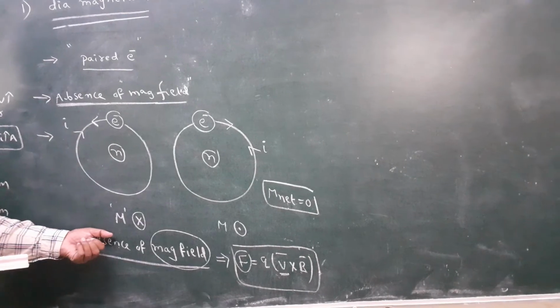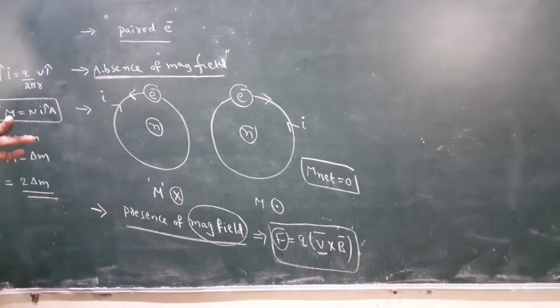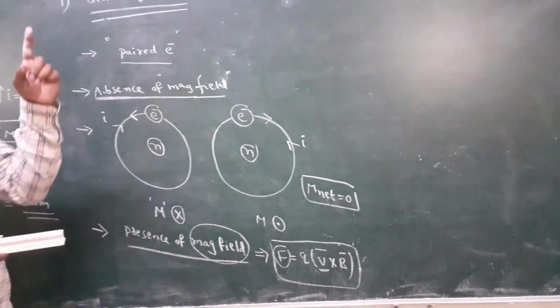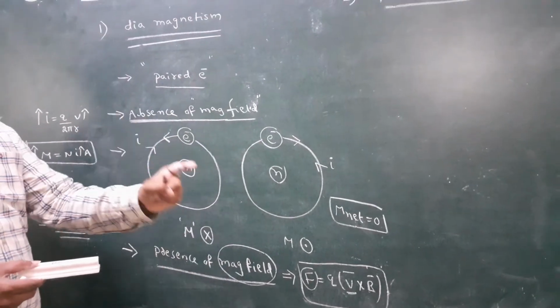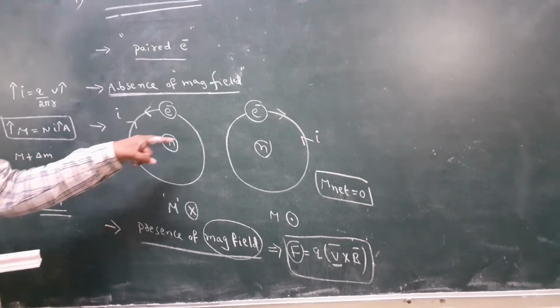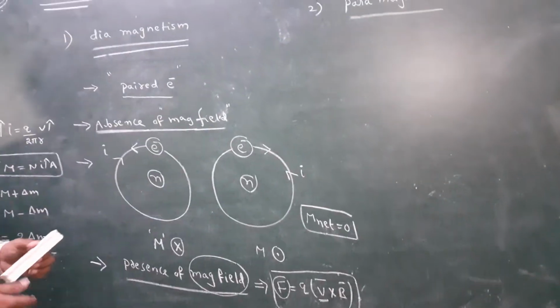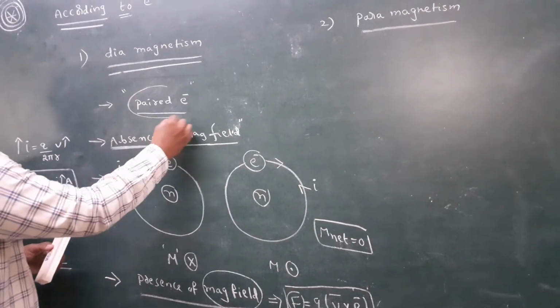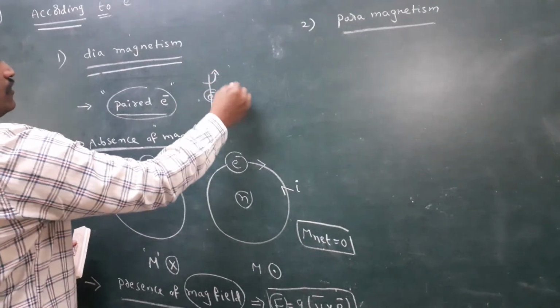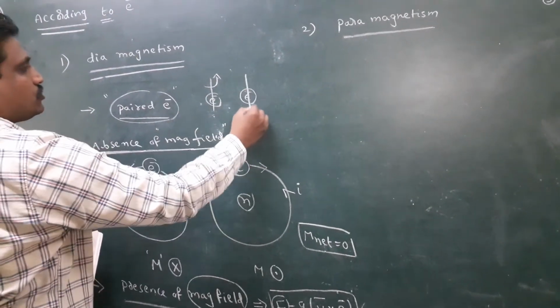In the presence of a magnetic field, a magnetic moment is present. According to electron theory, magnetic moment is developed due to orbital motion and spin motion. In paired electrons, one electron moves anti-clockwise and the other clockwise in spin.